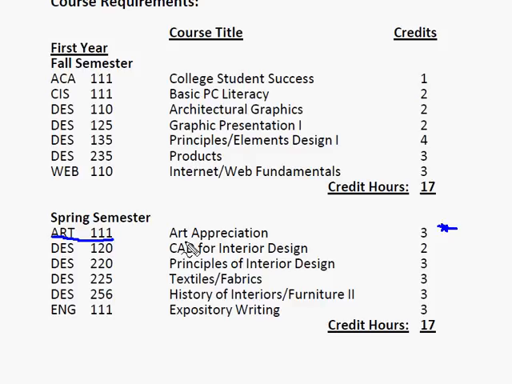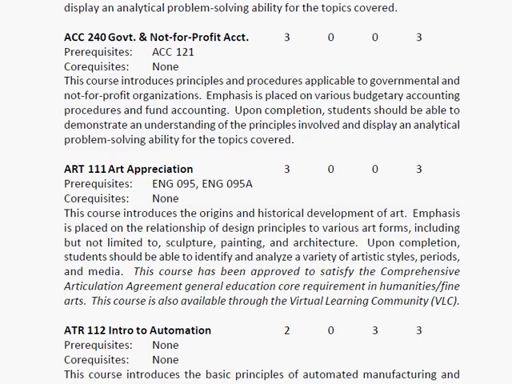I'll just go to the back of my catalog. And at the back of the catalog it says art appreciation. It gives me a description of that course, and it tells me the prereqs are English 95 and 95A. Well, at this point I know a couple of things here.